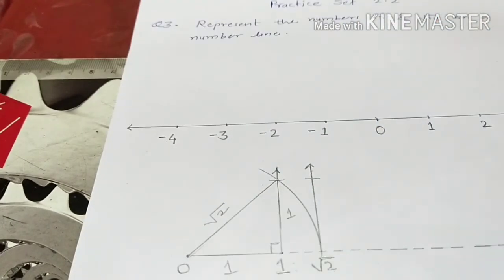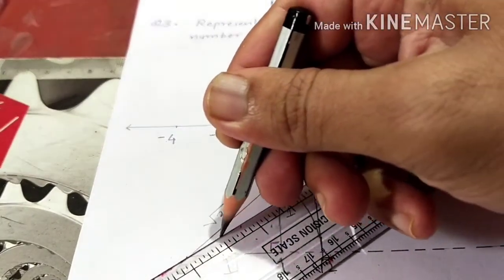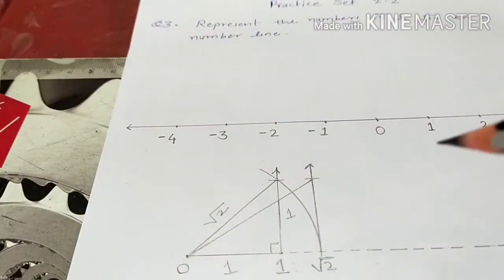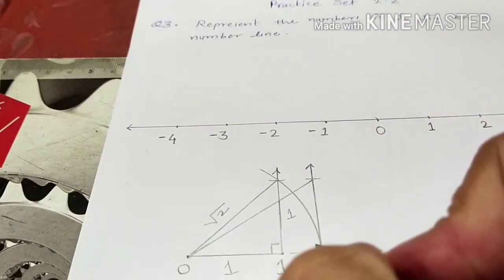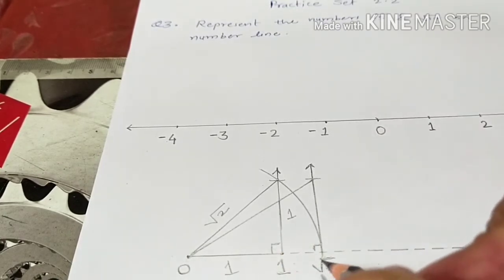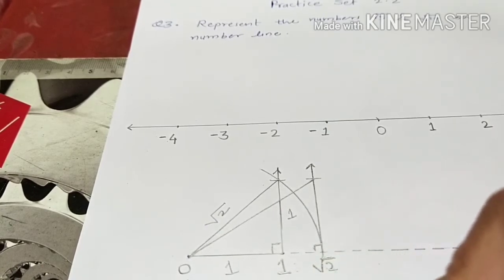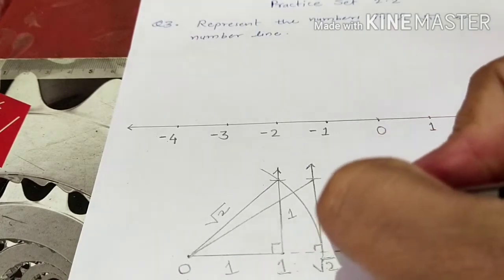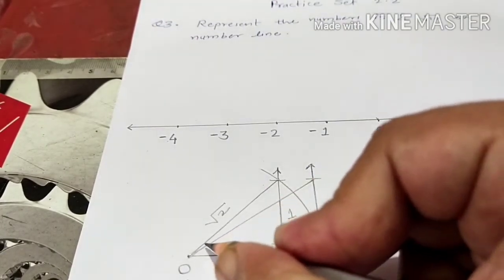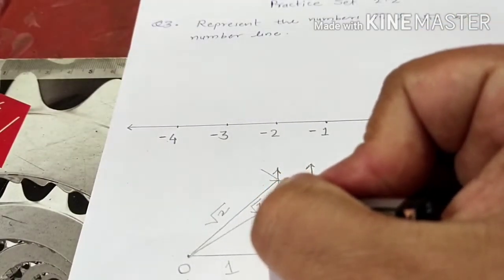As like this, you join this 1 unit distance from 0. So here again you get one more right angle triangle. From 0 to root 2, this total distance is root 2 now, and here you get that 1 unit perpendicular. So that hypotenuse now becomes, according to Pythagoras, root 3.